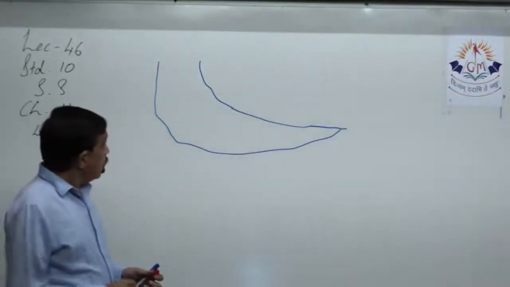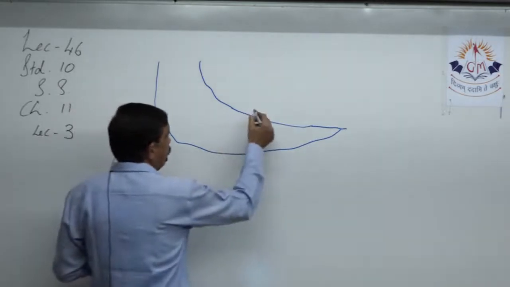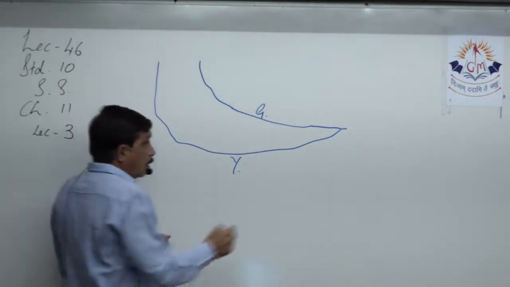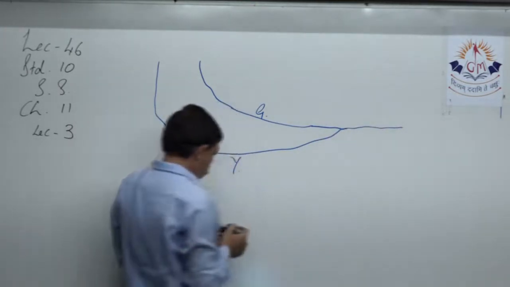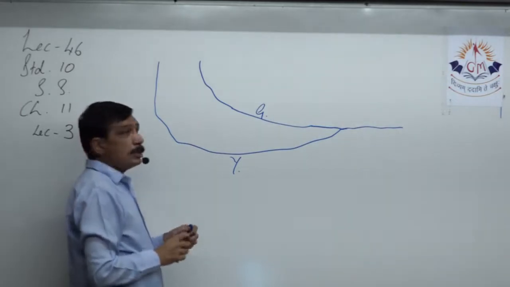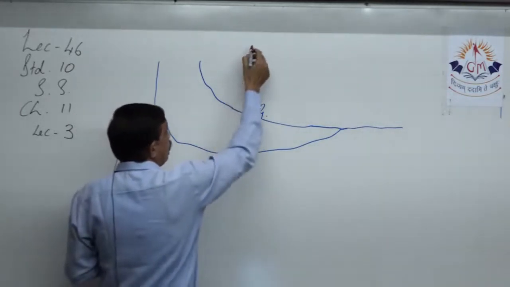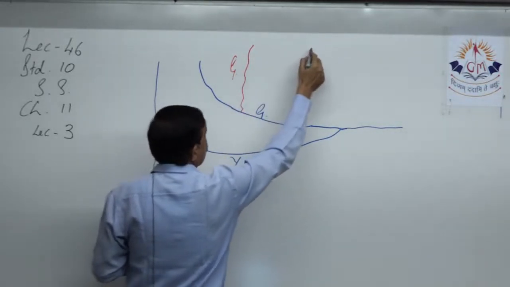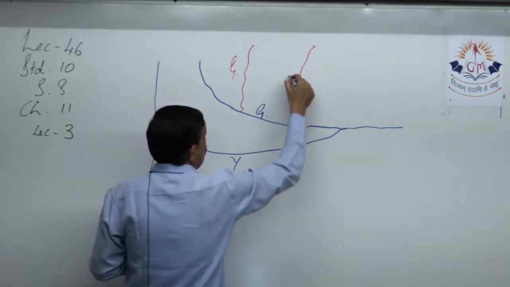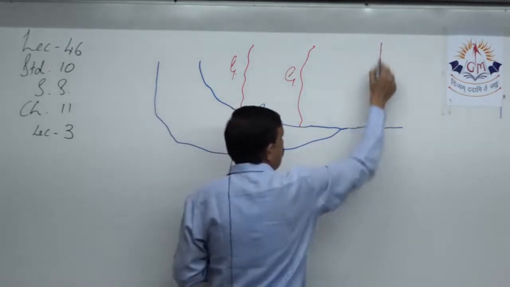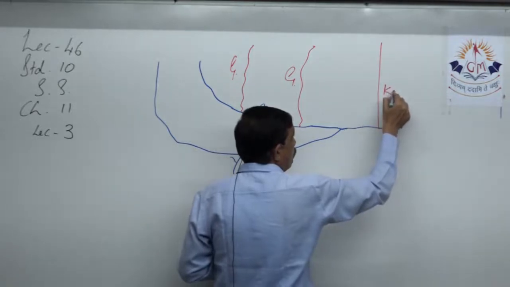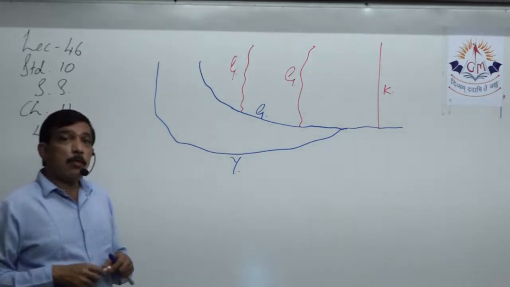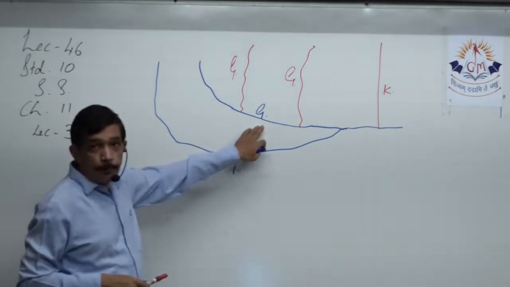Now, this is river Ganga, this is river Yamuna. The tributaries of Ganga are Gandak, Ghaghara and Kosi, which come down from Nepal and dump their water into Ganga.